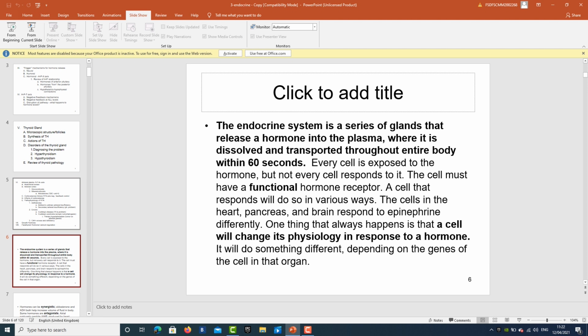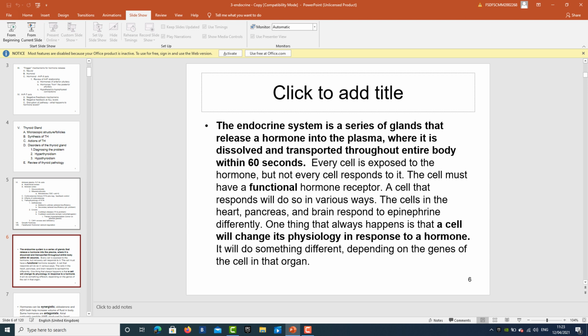The cell must have a functional hormone receptor. A cell that responds will do so in various ways. The cells in the heart, pancreas, and brain respond to epinephrine differently. One thing that always happens is that a cell will change its physiology in response to a hormone. It will do something different depending on the genes of the cell in that organ.